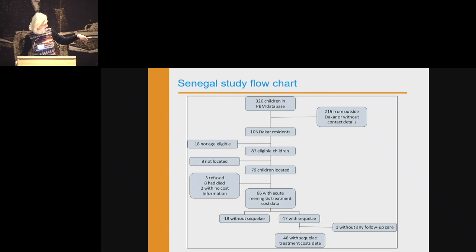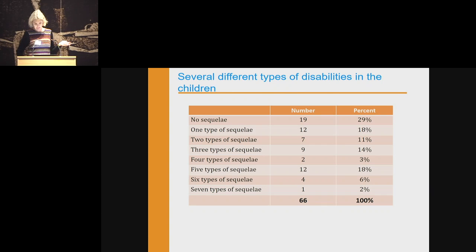And in the end, I have data for 46 children with treatment cost data that we managed to interview, and they were suffering from disabilities. We found 19 children that luckily didn't have any disabilities. But I thought it was interesting: when you're just talking about one deafness or one neurological sequela, there were so many that had multiple types of disabilities. So one had 7 types of disabilities.